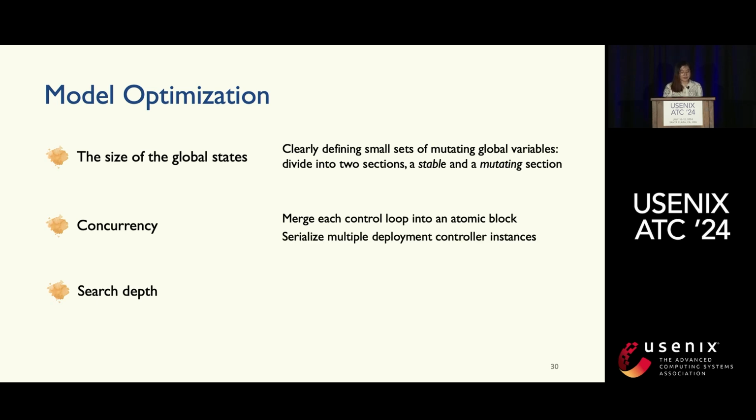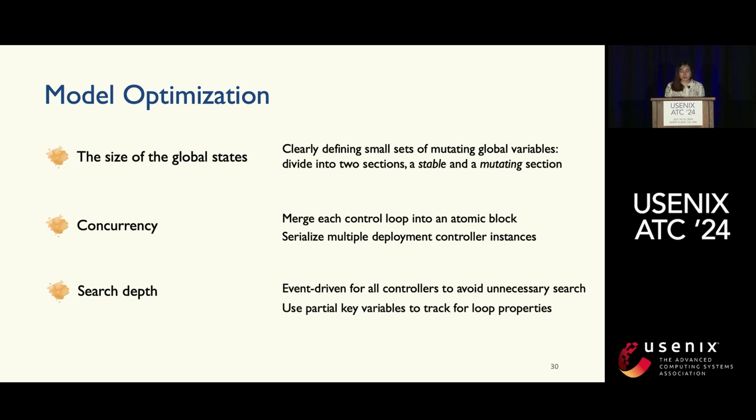And also, we try to serialize multiple deployment controller instances. This is also based on the observation that the failures we saw are mostly within one deployment rather than inter-deployment. But if we do want to check for failures between deployments, we can also disable those features. And to reduce the search depth, we model all the controllers as event-driven loops so that we can avoid unnecessary search when no event happens at all.